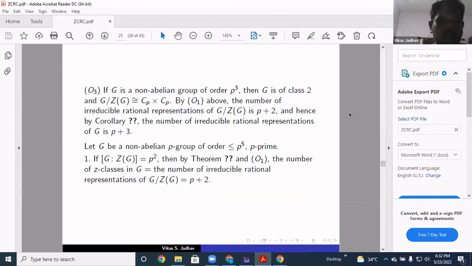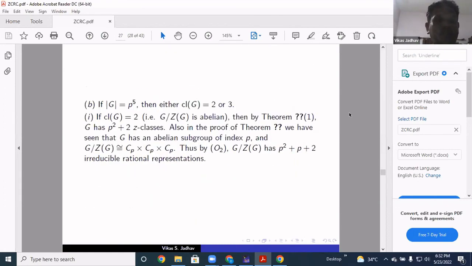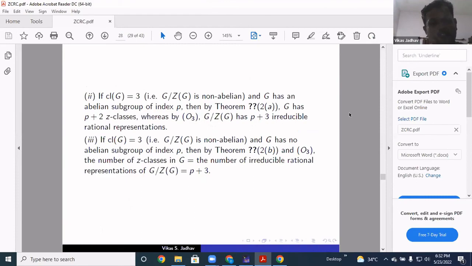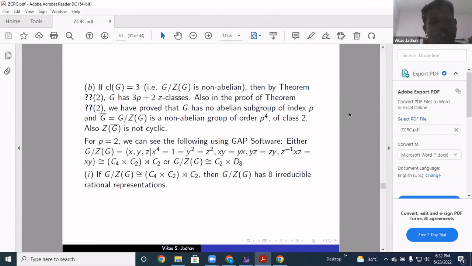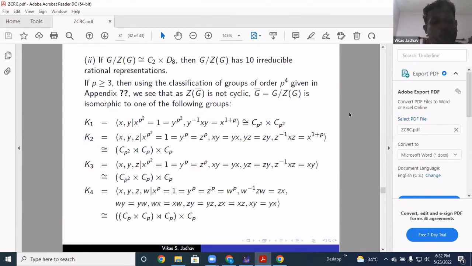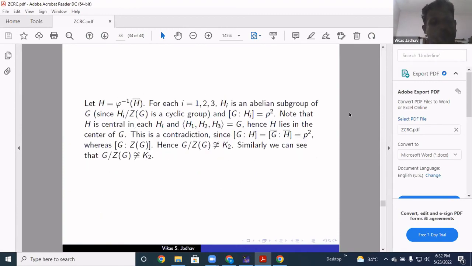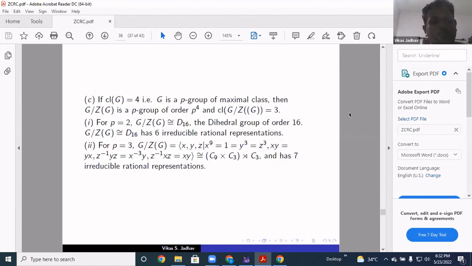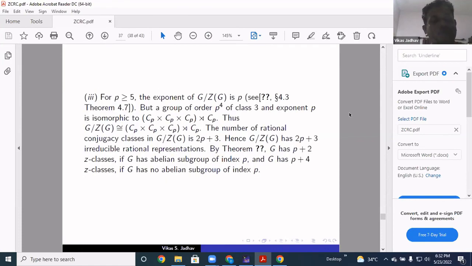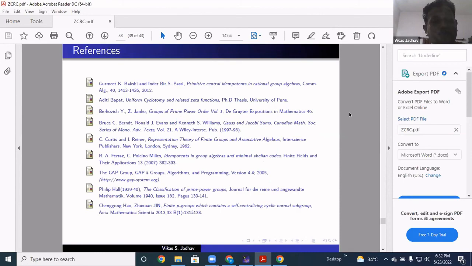And further, these are the details here. The details will take another half an hour, so I will avoid them. Here are some examples, sir, where some groups are explicitly given. So these are some references.